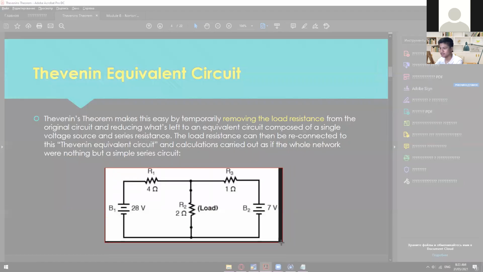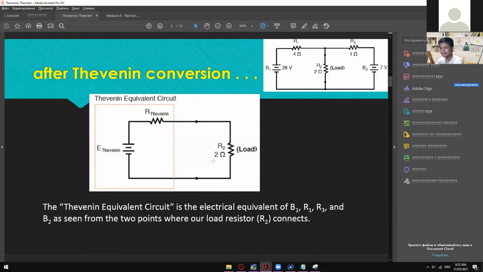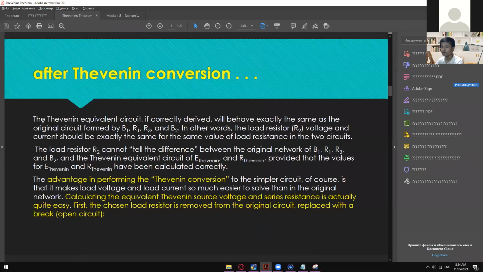Let's get this original circuit. One thing that you may also notice is that it jumped right away to this Thevenin equivalent circuit, and then more explanations on how to get that one. You can actually apply any rule that you know. You can apply Maxwell, Kirchhoff's, or superposition, any method to get the RTH, the VTH, and the others.